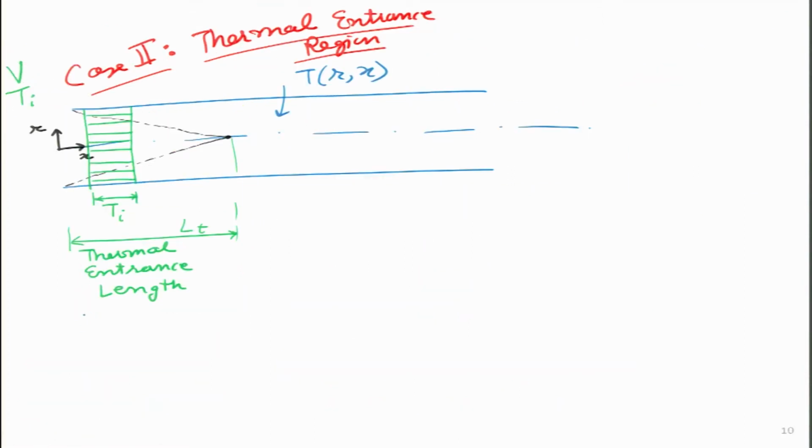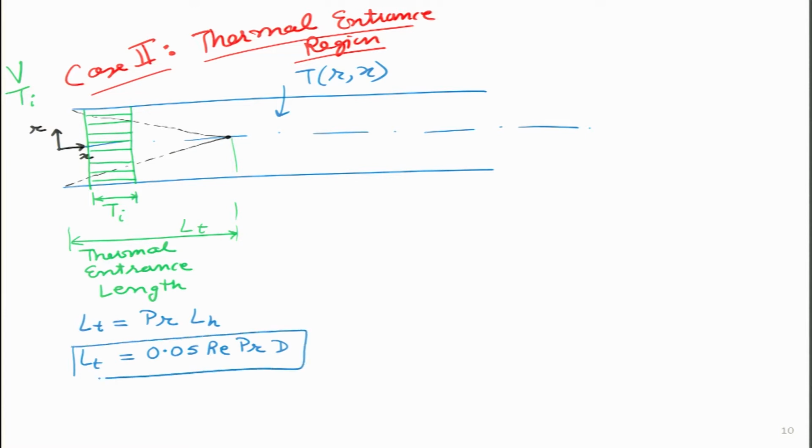So, it simply turns out that LT is Prandtl multiplied by LH, and LH value we already knew was 0.05 Reynolds times D. So, LT is 0.05 times Reynolds times Prandtl multiplied by D. This is the expression we can use, and I will write on top that we are doing all these things for laminar flow. So, we are assuming that the flow is totally laminar.